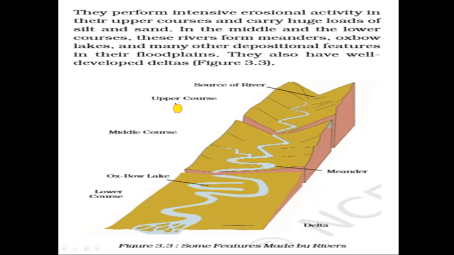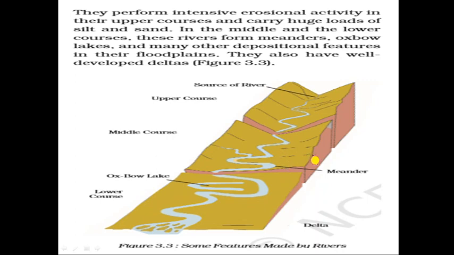Rivers originate from the mountains, and vertical erosion is more because of the gradient of the slope, because the slope is very steep in the mountainous region. So erosional power is more in the mountainous region, especially in the upper course of rivers. On the other hand, in the middle course, rivers start to make meanders and form various other depositional features like